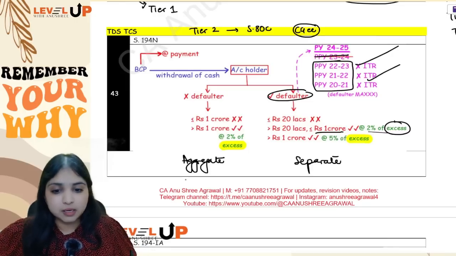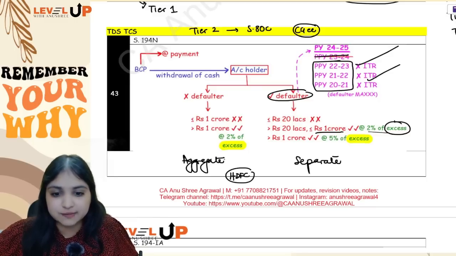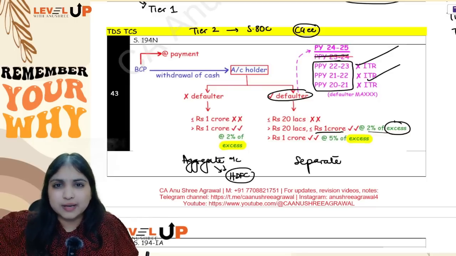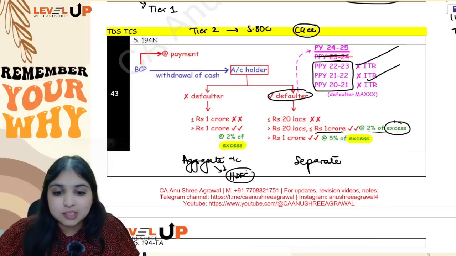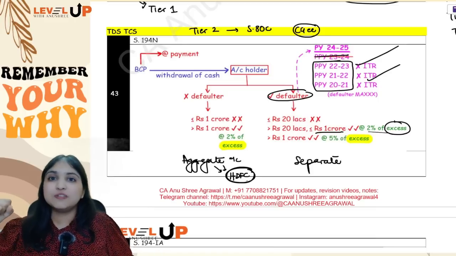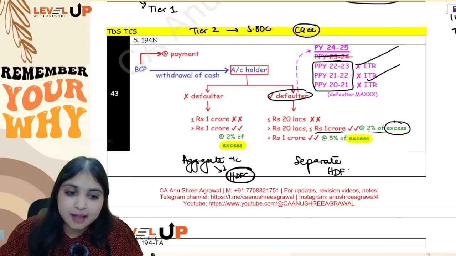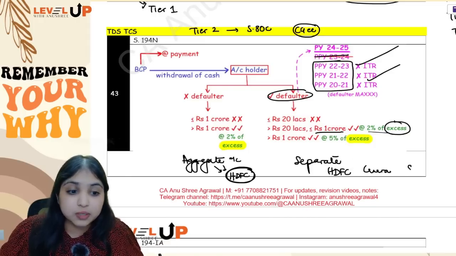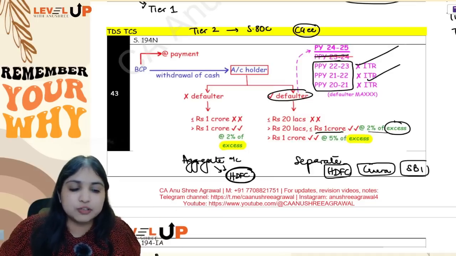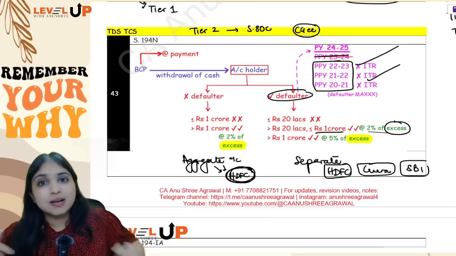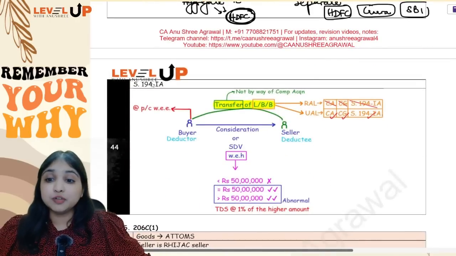Understanding, like if I am having multiple accounts in the same bank, like in HDFC, one bank, I am having multiple accounts, like one savings account, one current account. In that case, you will see HDFC, all the accounts put together, how much I withdrew. But if I have an account in multiple banks, like HDFC I have an account, Canara Bank I have an account, SBI I have an account, then each bank separately you will check, not aggregate. Inside one bank, if I have multiple accounts, you will find the aggregate of all the accounts put together. Then comes your 44th adjustment.